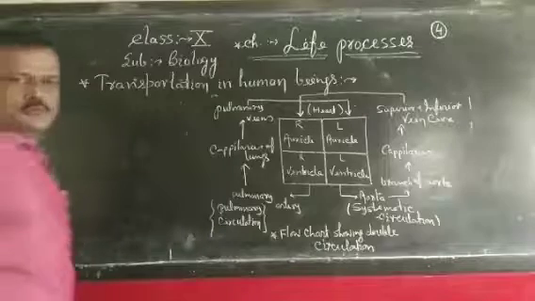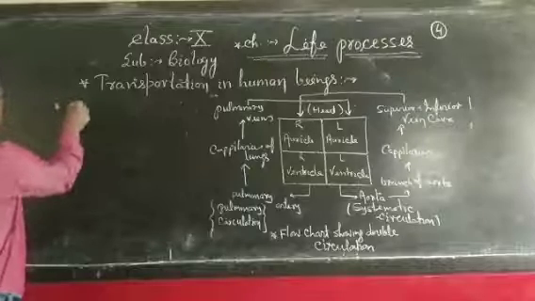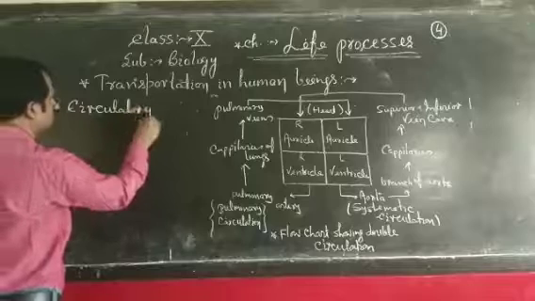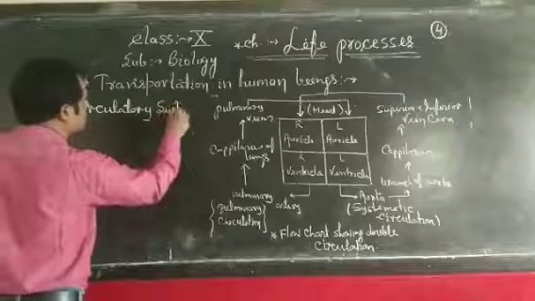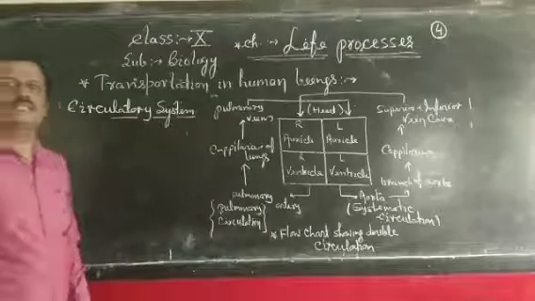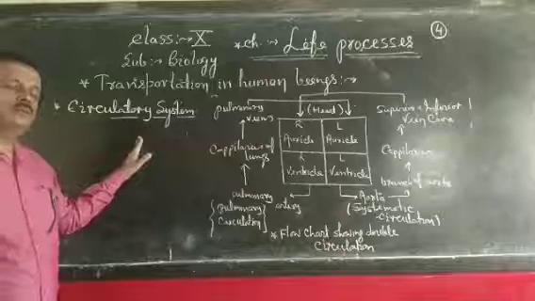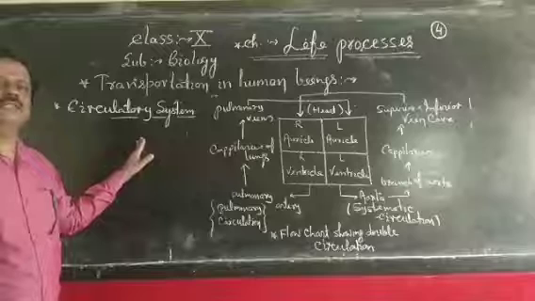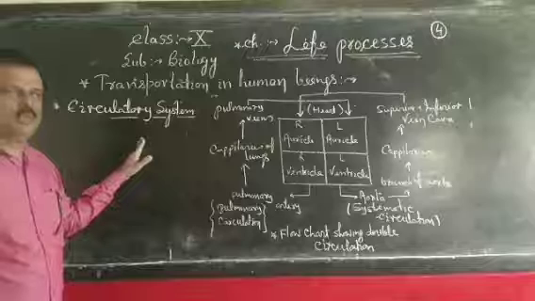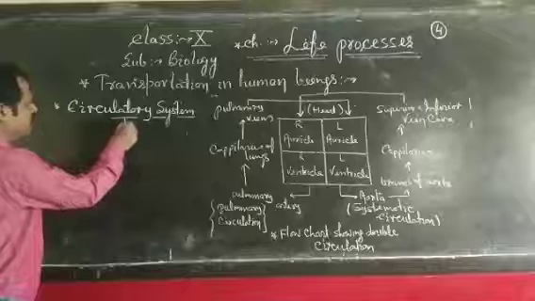Now, this transportation is done in human beings by a system called the circulatory system. What is the circulatory system? The system which helps in the circulation of various types of life substances in the whole body, for doing all the activities of the cell, is called the circulatory system. And this circulatory system includes various types of organs.